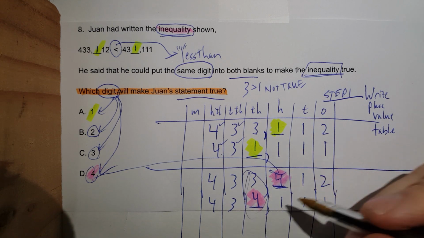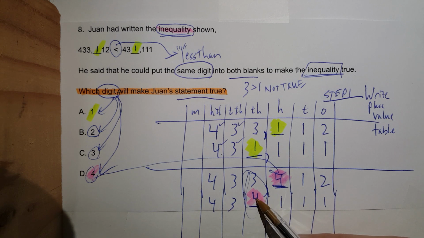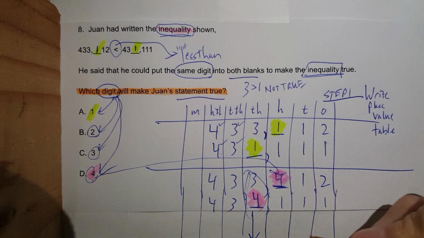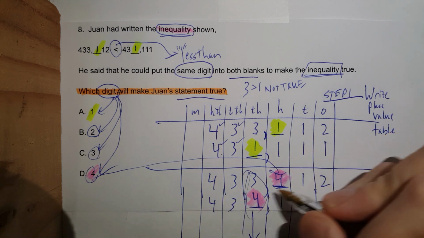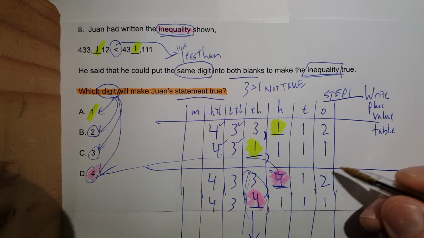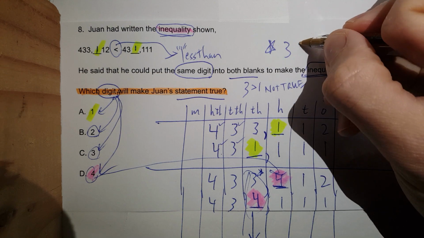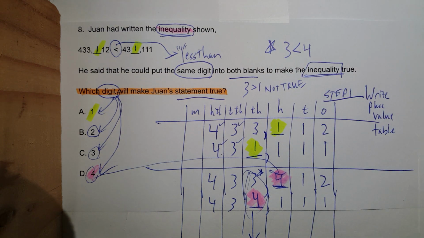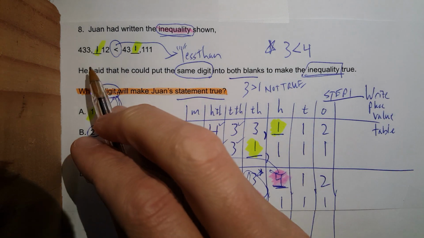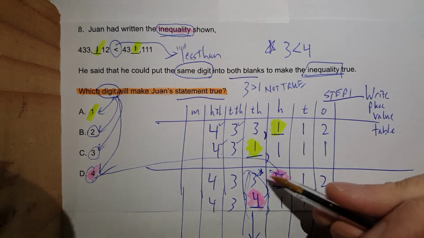So I look at the highest place value. 3 is less than 4. I'll write it over here. We're running out of room. So I'm going to put a star right here. I'll put a star up here. 3 is less than 4. I'll write the number over here one more time. I'm going to take this number,